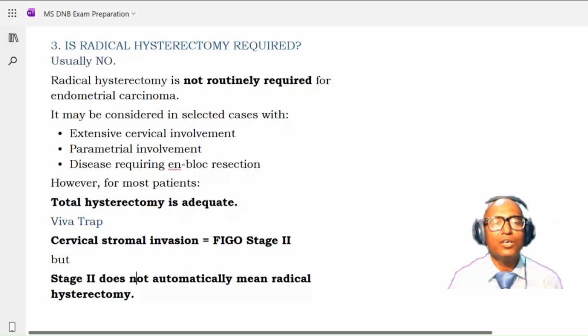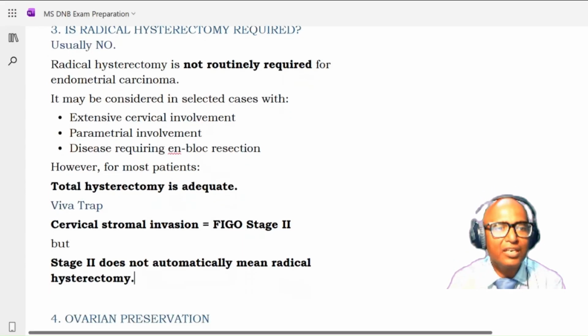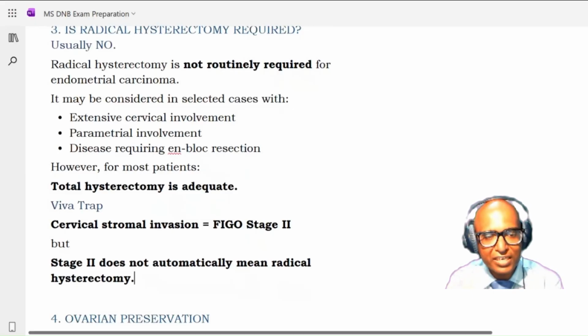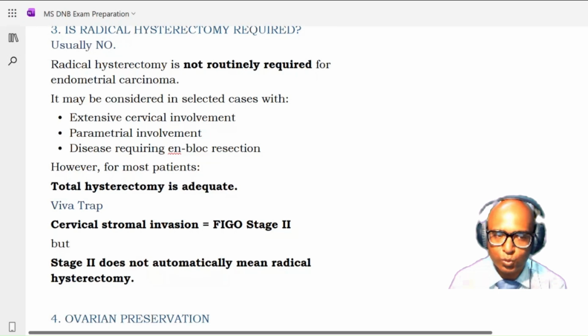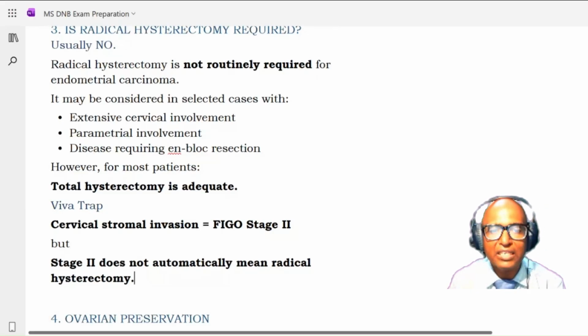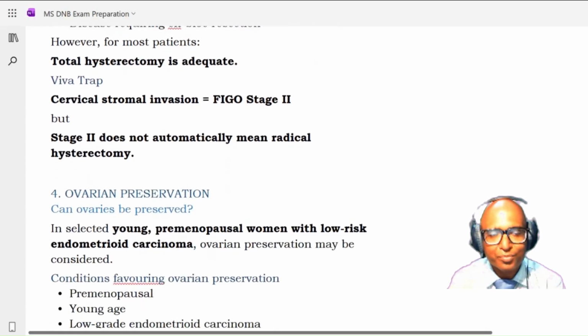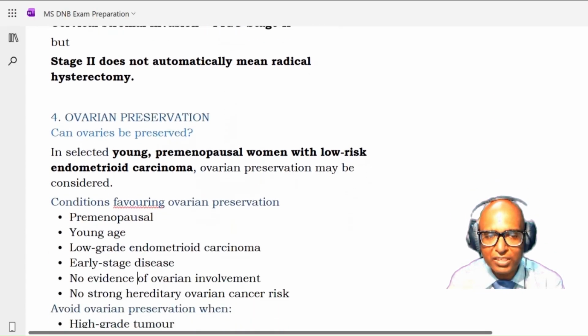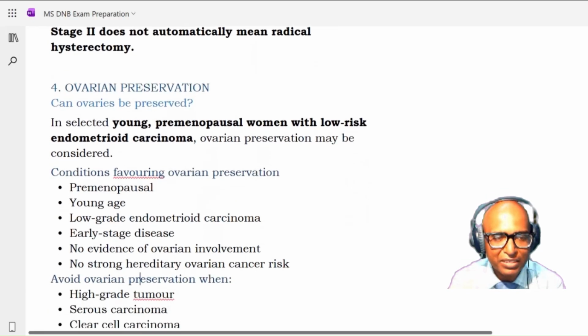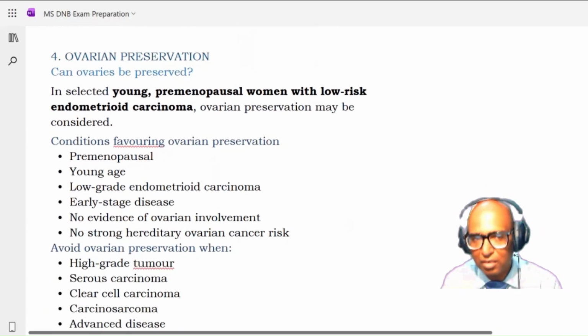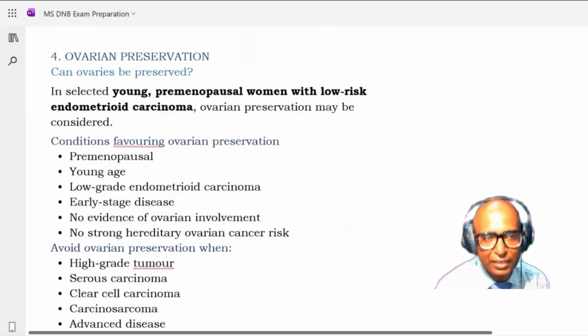Okay. So however, for most patients, a total hysterectomy is sufficient. And if there is a cervical stromal invasion, which stage is it seen in? It is seen in FIGO stage 2. So cervical stromal invasion is seen in FIGO stage 2, but not all stage 2 automatically requires a radical hysterectomy. Okay. So you have to decide how much is the cervical involvement, is there a parametrial involvement, and then you have to go for a radical hysterectomy, which is routinely not required.